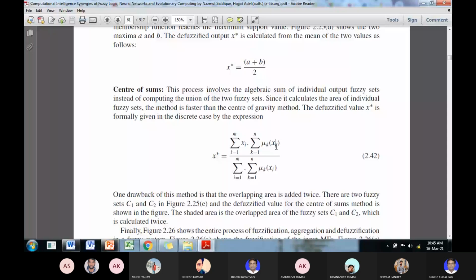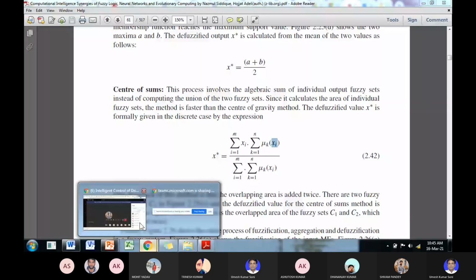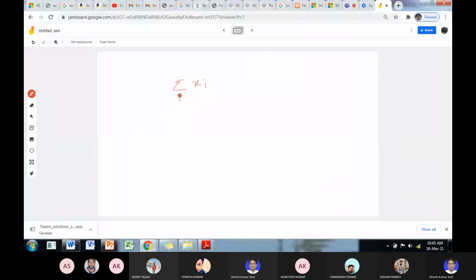If I illustrate in detail, what is the value x, I equal to 1 to m, and k equal to 1 to n, mu k xi.